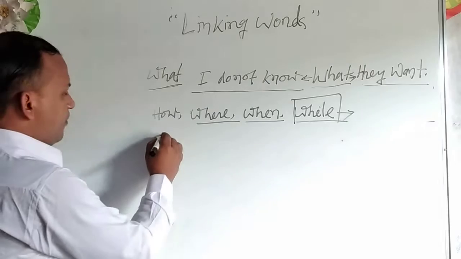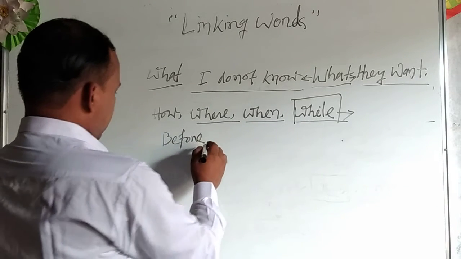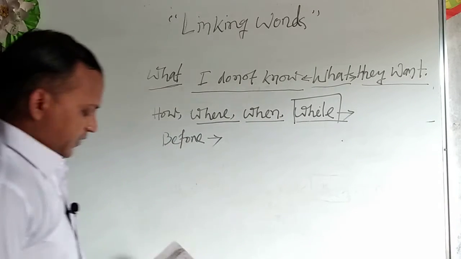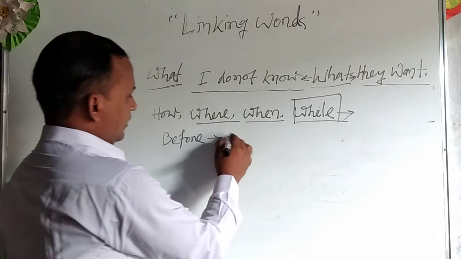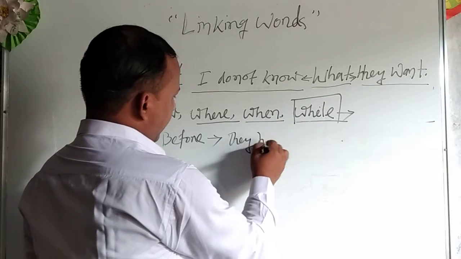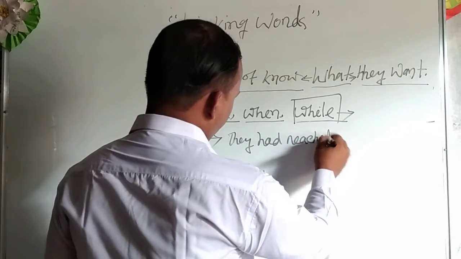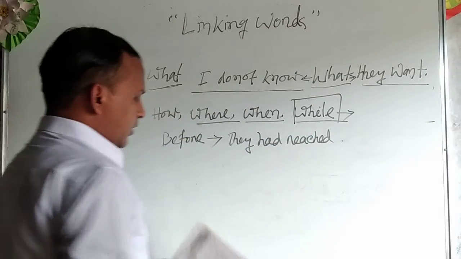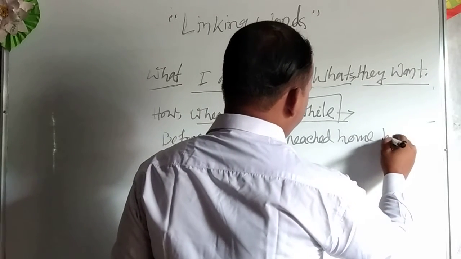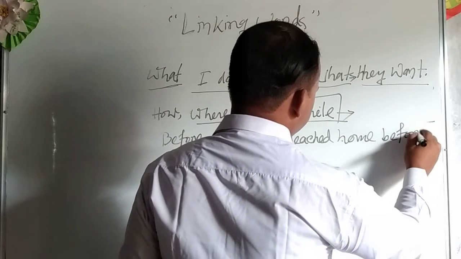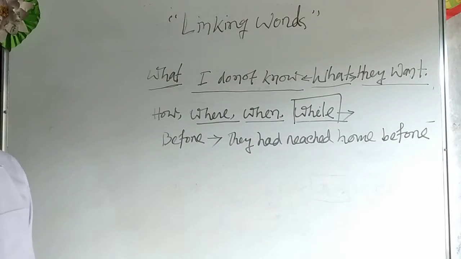Such as before, as a position: they had reached home before the rain started.